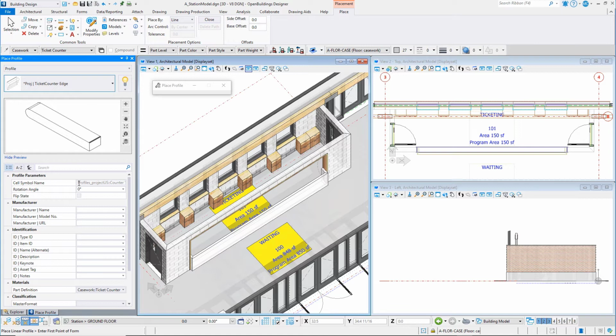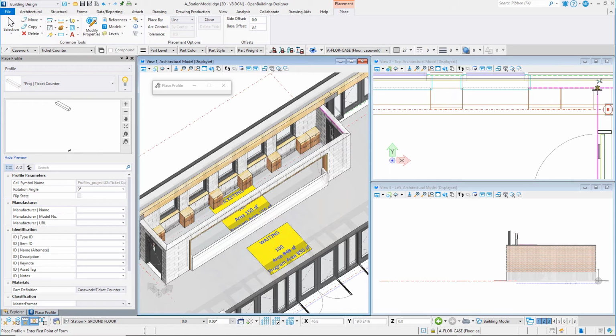Select the catalog item, project ticket counter. Note that there is a part definition already assigned to the profile. On the placement ribbon, set the base offset to 3 feet 1 inch or 925 millimeters. Select the start point for the counter at the intersection of the back wall and the side wall.